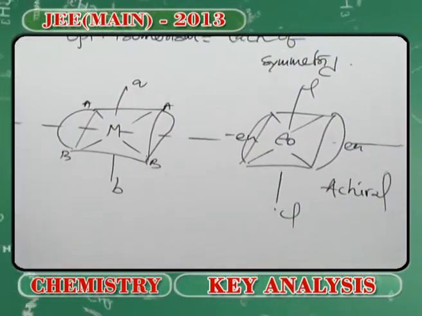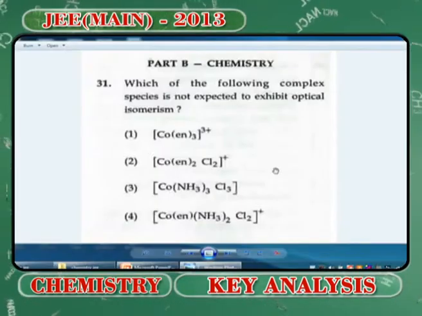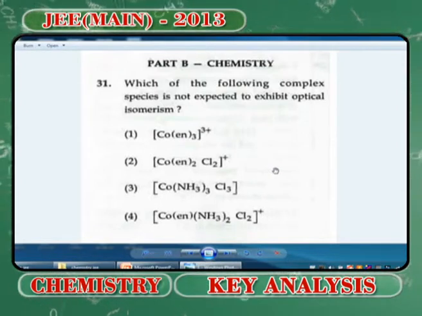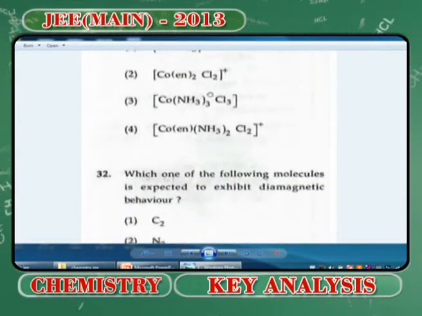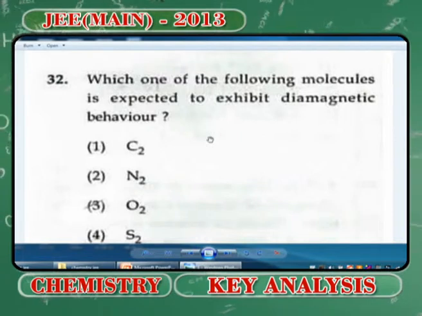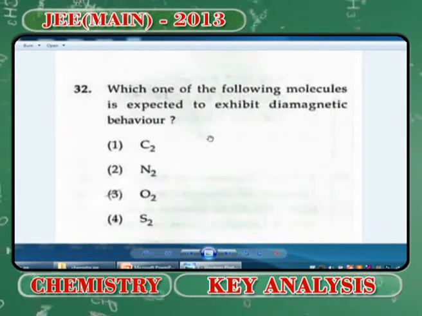It is a simple thing. So the answer for this question will be option 2, that is Co(en)2Cl2. You can note down that the trans isomer happens to be optically inactive. Now, let us move on to the next question.